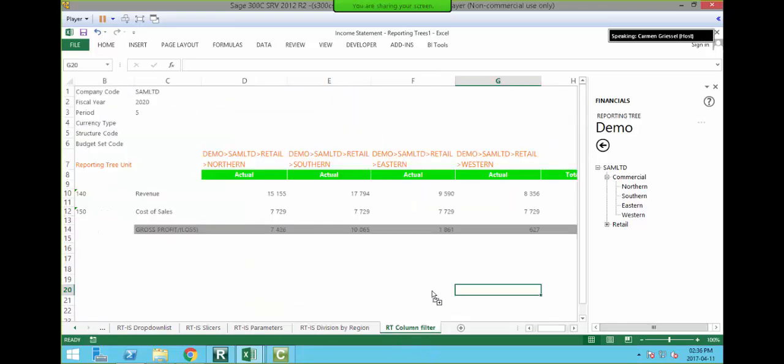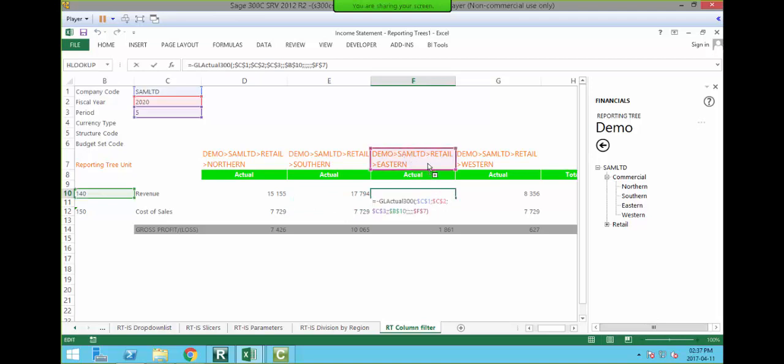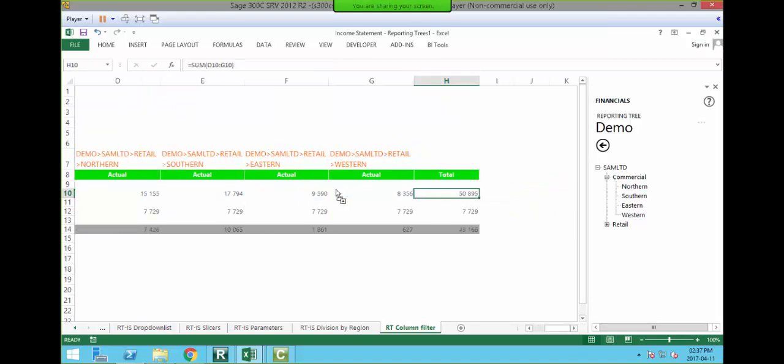Then I've also used this to show you that you can pull it underneath a column. So every formula is actually looking at the reporting tree placed above the column that the formula is in. If I go to the next one, you can see that they're referencing the reporting tree above it. And then at the end, I've just done a total to sum that up.